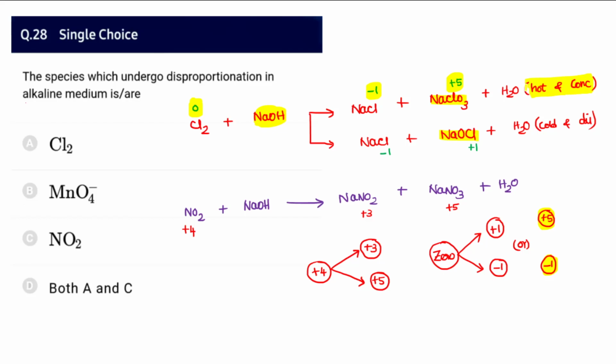Even in NEET 84 yesterday's paper, what we observed is that this type of question was asked. So cold and dilute is going to result in -1 and then +1, so this is a -1 and then +1 configuration. And NO2 in the presence of alkaline medium, or in the presence of caustic soda, converts into +3 and then +5. The nitrogen oxidation state is +3 in sodium nitrite and +5 in sodium nitrate. So 3 and then 5. Therefore we may say the best option for this is D, both A and C.